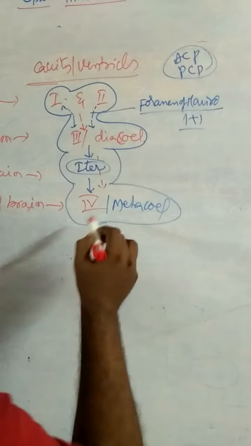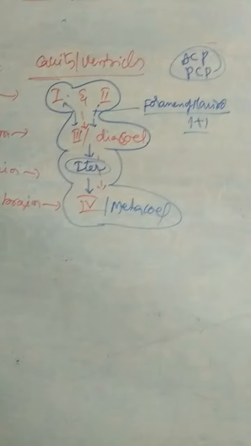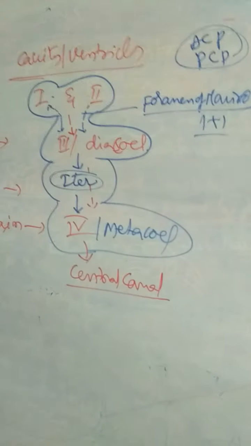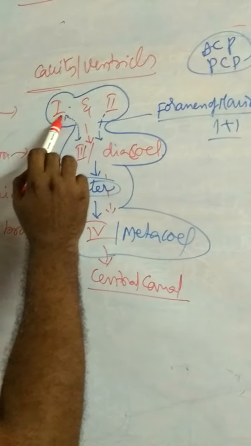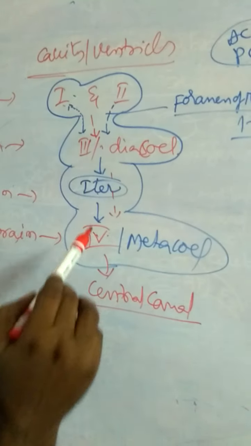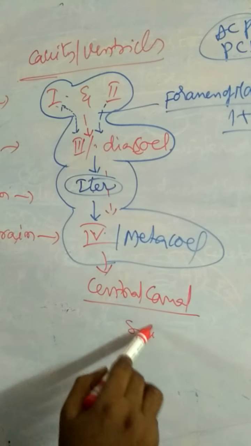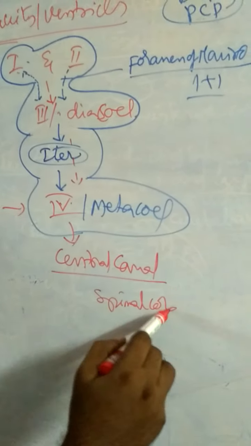The fourth ventricle, that is the medulla oblongata, extends as the spinal cord. Cavity of the spinal cord is the central canal. Once again, cerebrospinal fluid goes from first and second ventricle to third to fourth through iter, and from fourth to the central canal of the spinal cord.